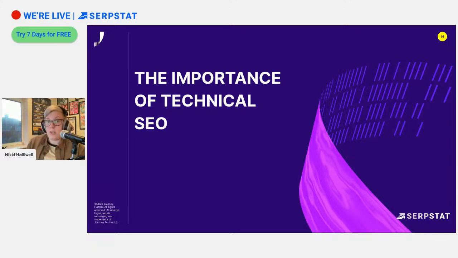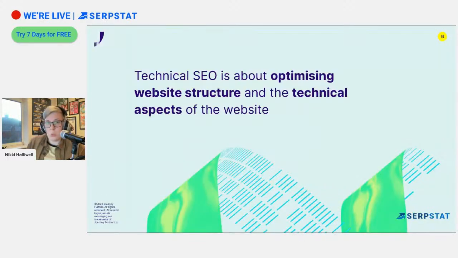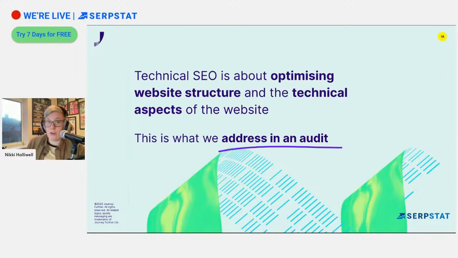So a little bit on technical SEO and why it's important. And that's because tech SEO is all about optimizing website structure and the various technical aspects of a website. And there's a lot that goes into that. And all of this is what we need to address in an audit. We can't just look at one thing. We can't just look at site speed. We can't just look at user experience or local SEO. We need to look at all of these things, as well as URL structure and everything else.